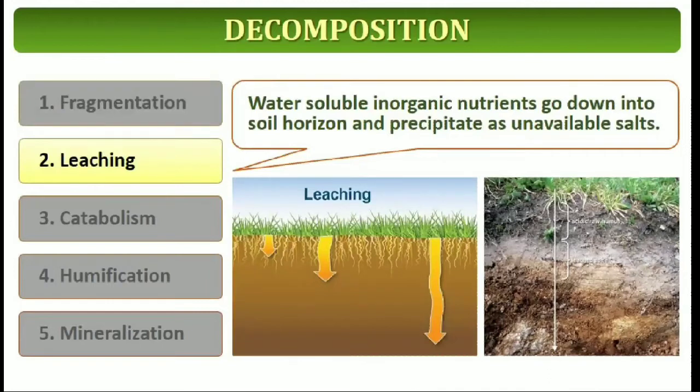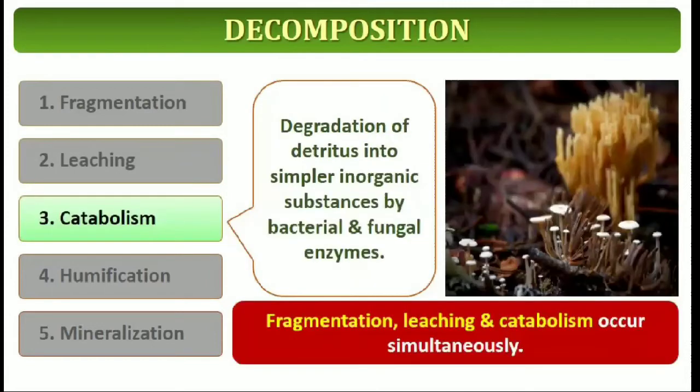Second step is leaching. The water-soluble inorganic nutrients go down into the soil horizon and precipitate as unavailable salts. It is called leaching. It is followed by catabolism.